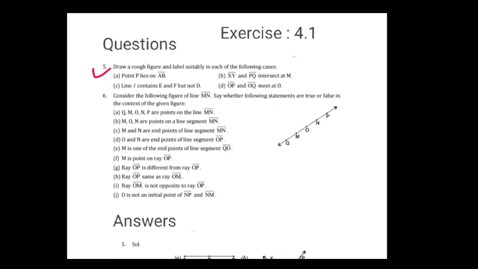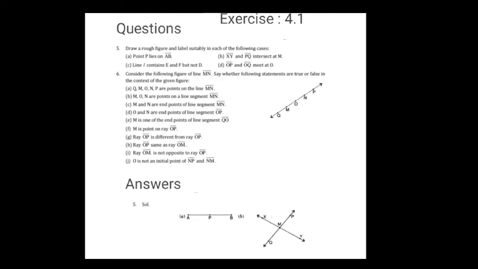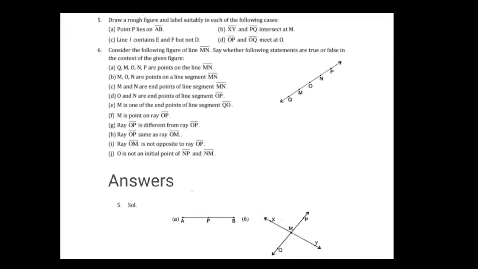First, point P lies on line segment AB. So here we have to draw line segment AB, but point P lies on it. You can take it anywhere on the line segment AB. So here it is, line segment AB and point P on it.